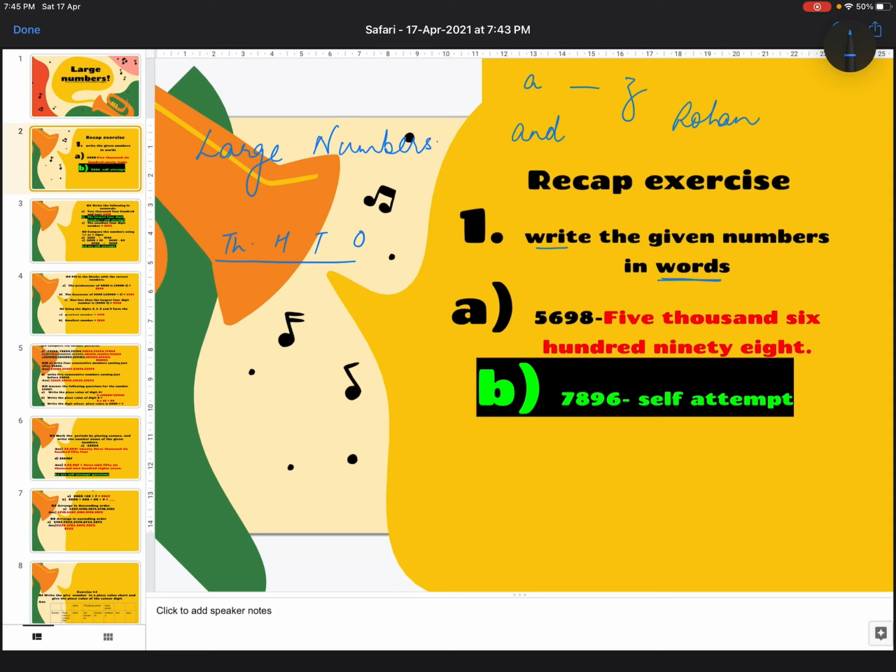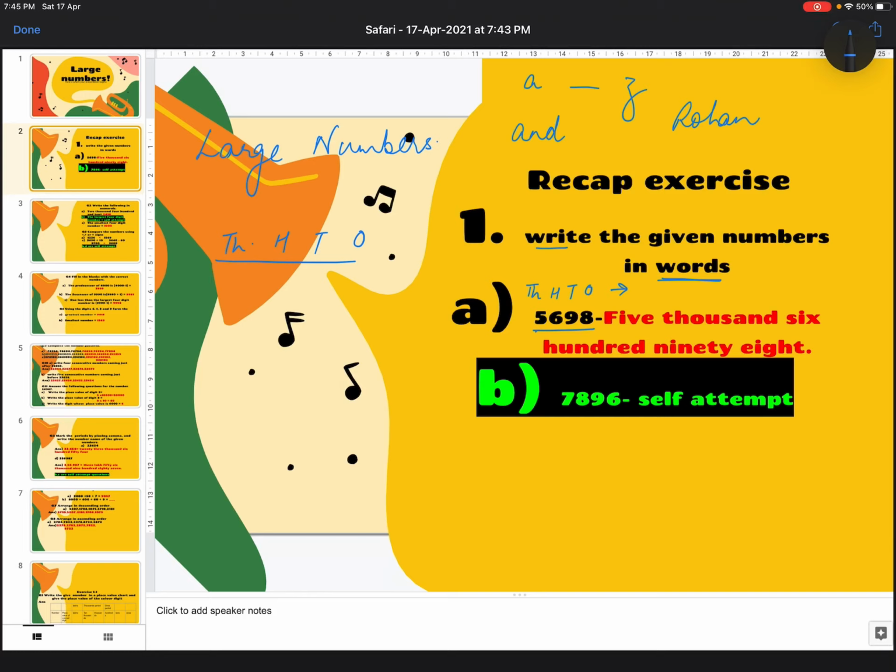The first question, children, the number given to me is 5698. If I write ones, tens, hundreds and thousands on the top of it, for my convenience, I don't have marks for writing this. You can write it for your help, or if you are experts, you may skip it. So how will you read it? You will read it as 5698.